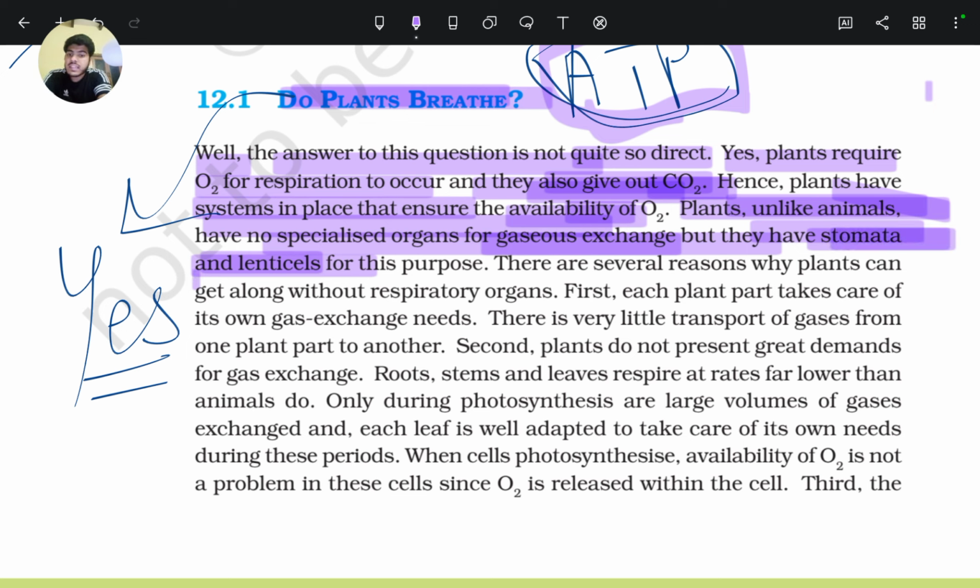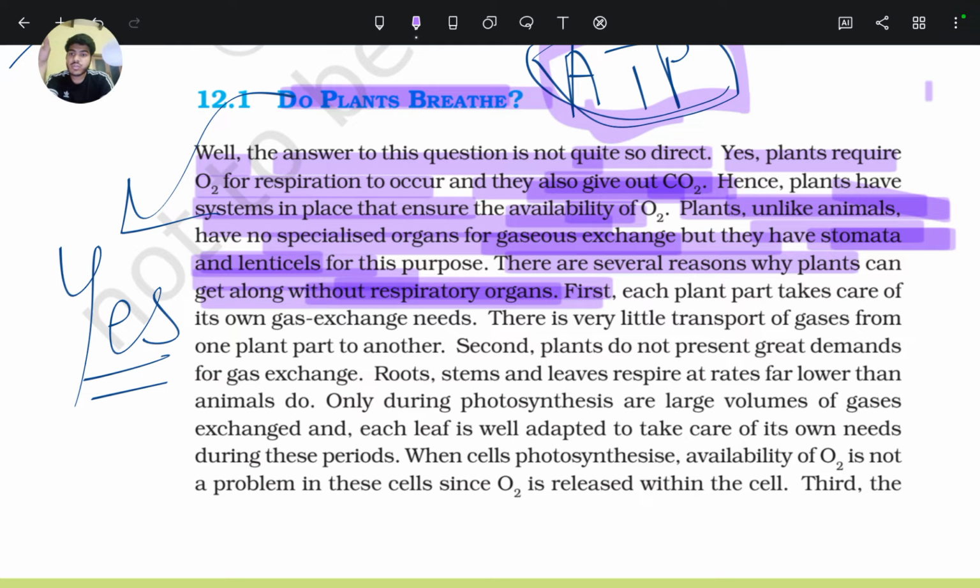Stomata and lenticels serve this purpose, that is, breathing. There are several reasons why plants can get along without respiratory organs. The main reason is that each part of the plant fulfills its demand for oxygen on its own, by directly contacting the environment.